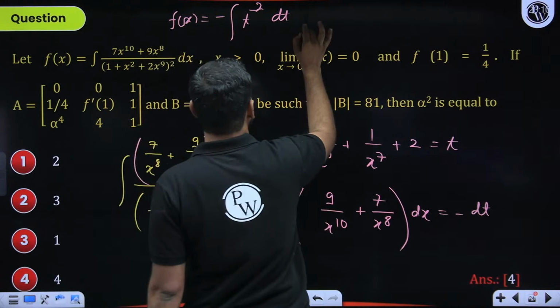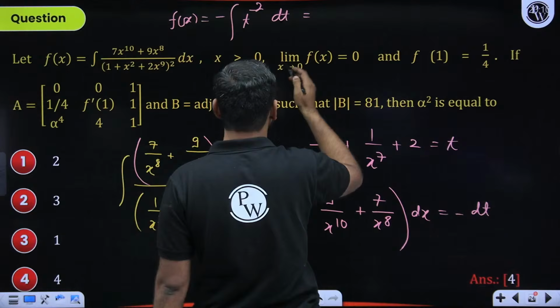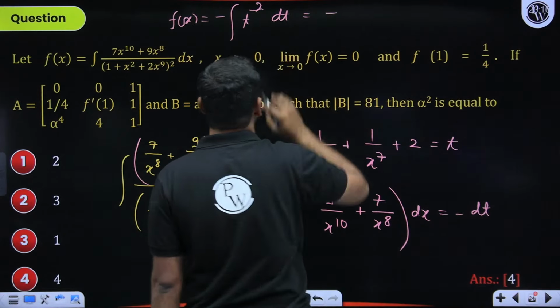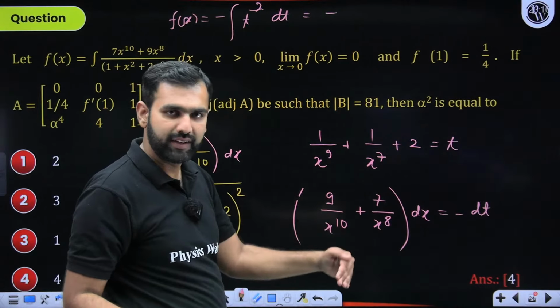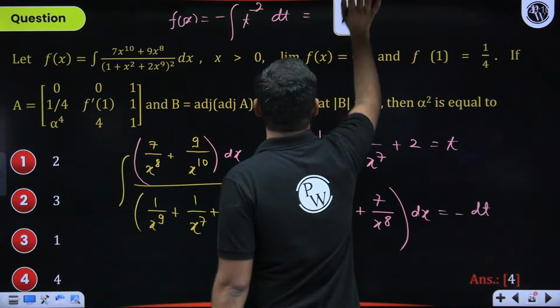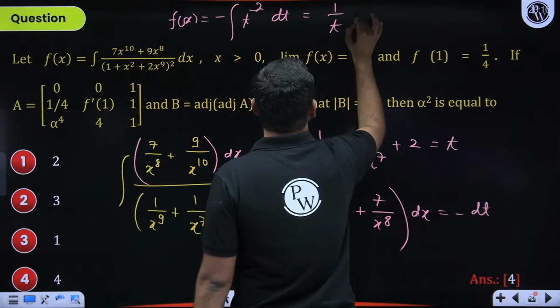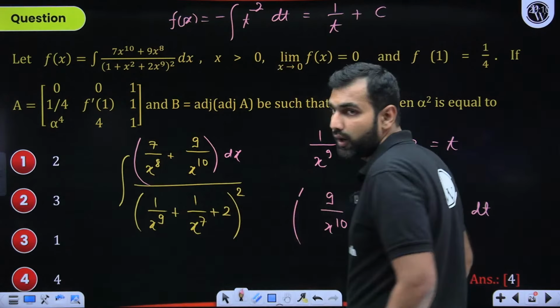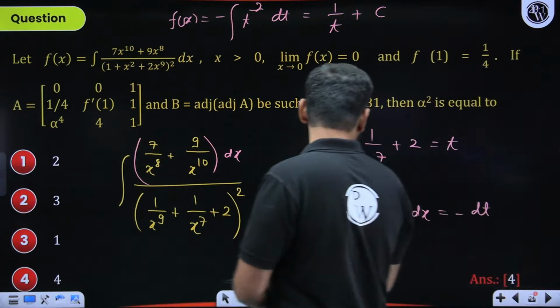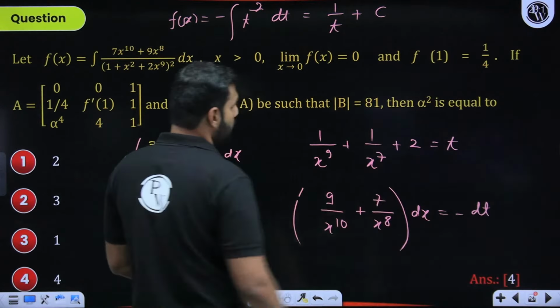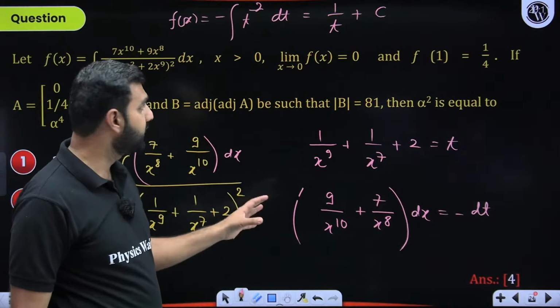So with this coming into picture, I hope you know how the integration happens here. Minus t to the power minus 2 plus 1, that's minus t to the power minus 1 upon minus 1. So minus minus gets cancelled. It will be 1 by t plus, of course, c. Did you all understand this particular part without any confusion? Now 1 by t, what is t? This is your t. So 1 by t will be this here.